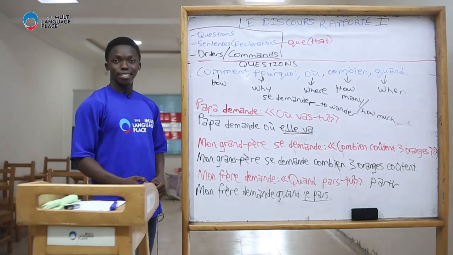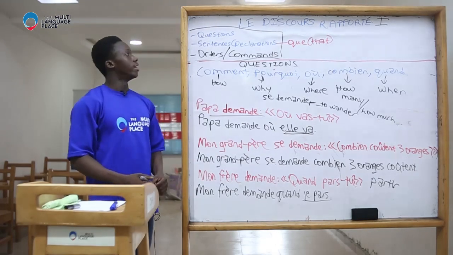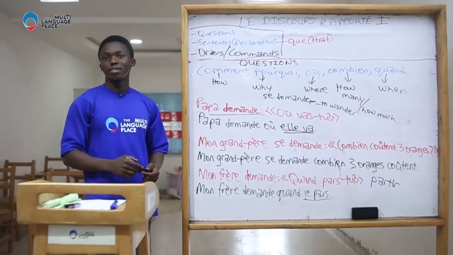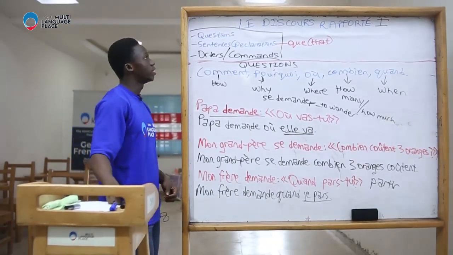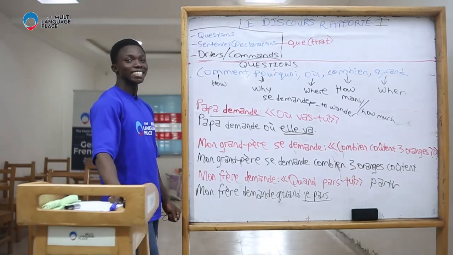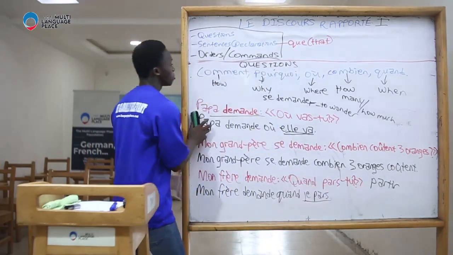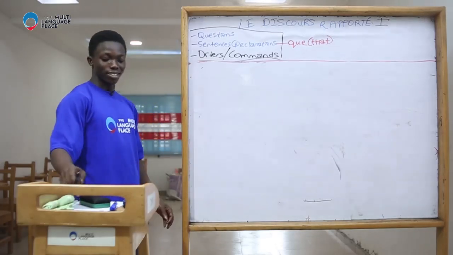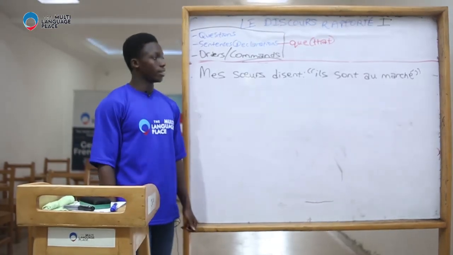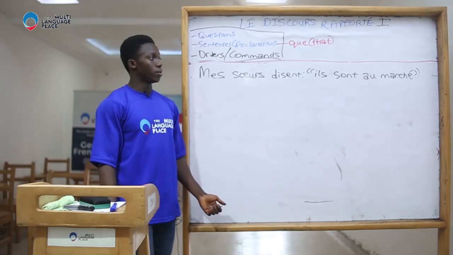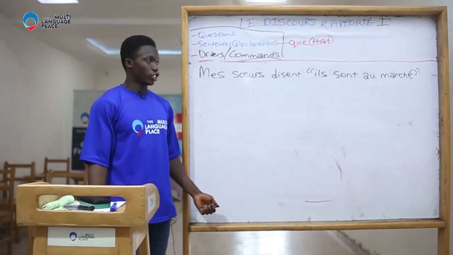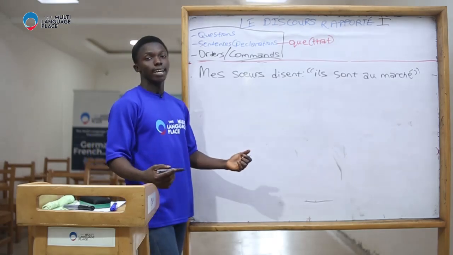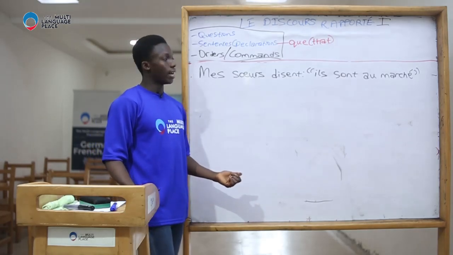Très bien. So that is that for questions. Now let's see how we report normal sentences in French. Remember, we can report questions, sentences, and commands. How to report sentences in French. So let's see a sentence, for example. Mes sœurs disent, ils sont au marché. My sisters say, or my sisters are saying, they are in the market.